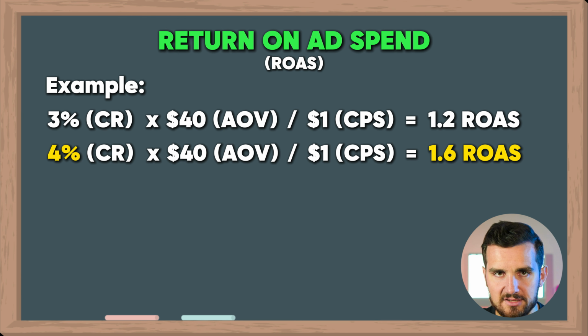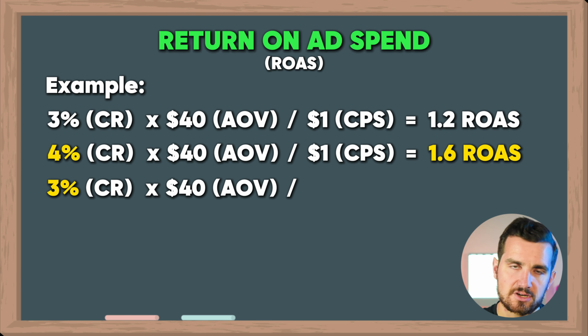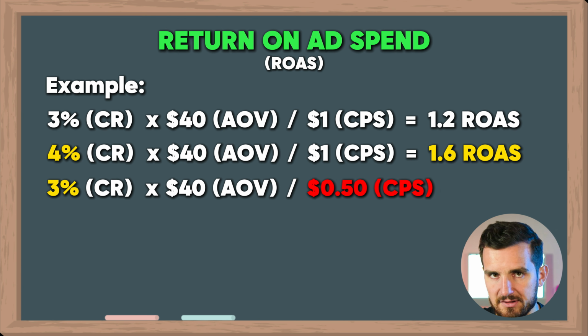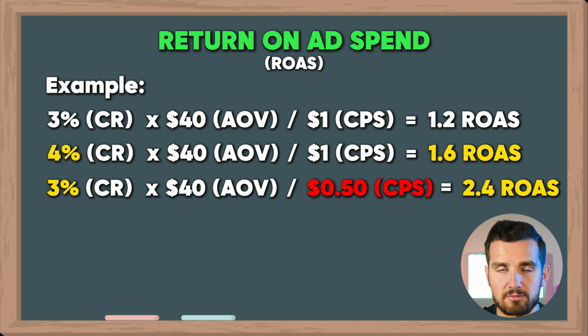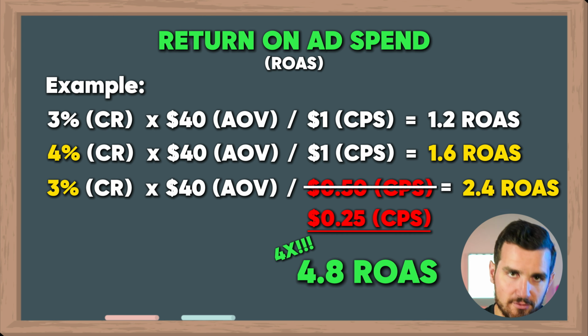But now this is where it gets really interesting. We could have put all of our focus into increasing our conversion rate by that 1%, a 33% bump. But if we were able to just cut the cost of our traffic by 50 cents, that would double the ROAS to 2.4. And furthermore, if we're able to shave off another 25 cents, that would quadruple the ROAS up